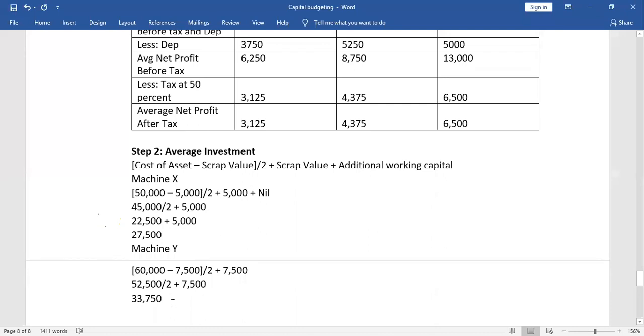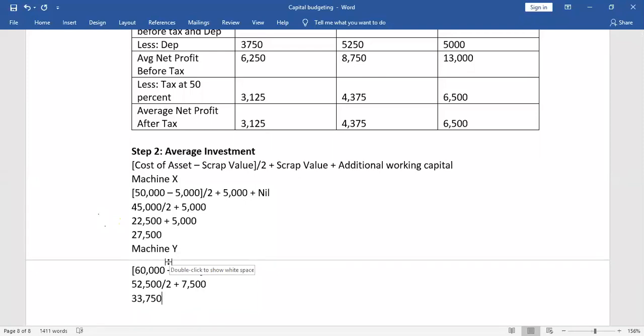52,500 divide by 2. 52,500 divide by 2 is how much? Yes, so I have written Y only, na? Machine Y. Acha, oh, you're talking to Kajal. No problem. We have understood.